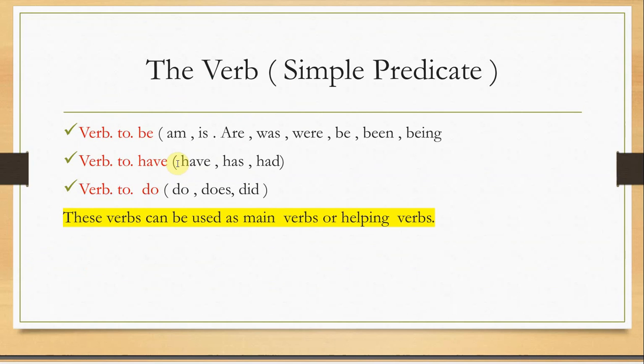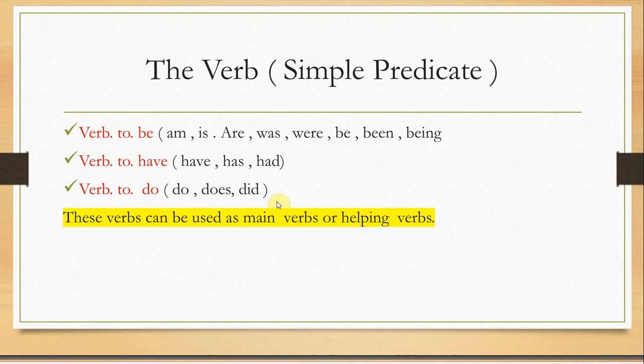The second point: I know that some of you are not able to determine the simple predicate simply because you don't know what the verb is. In English, we have five categories of verbs. The verb could be verb to be, like am, is, are, was, were, be, been, and being. It could be verb to have, like have, has, and had. It could be verb to do, like do, does, and did.